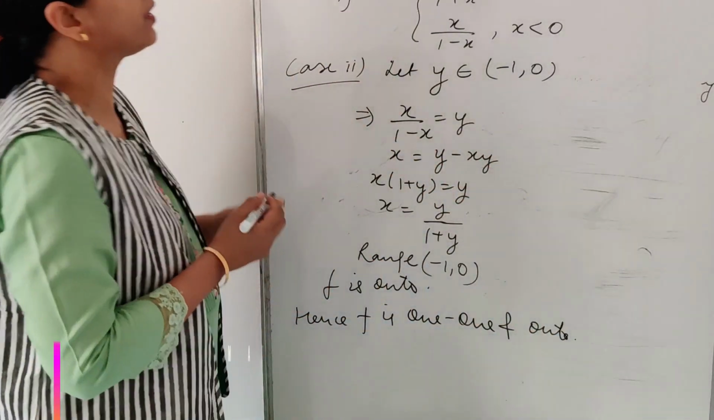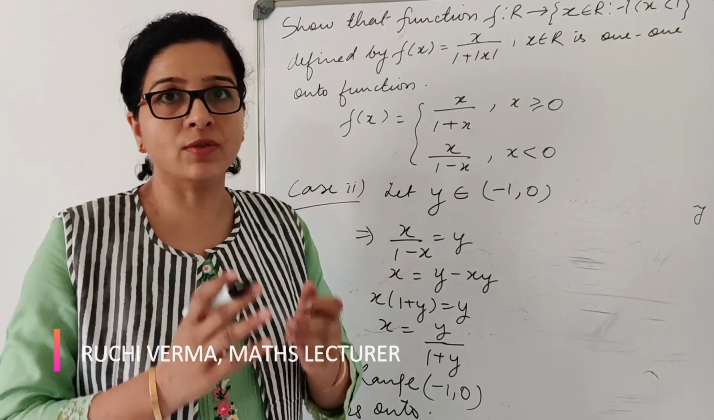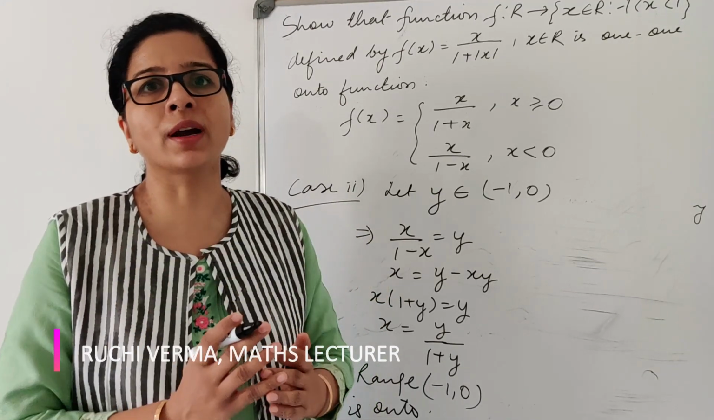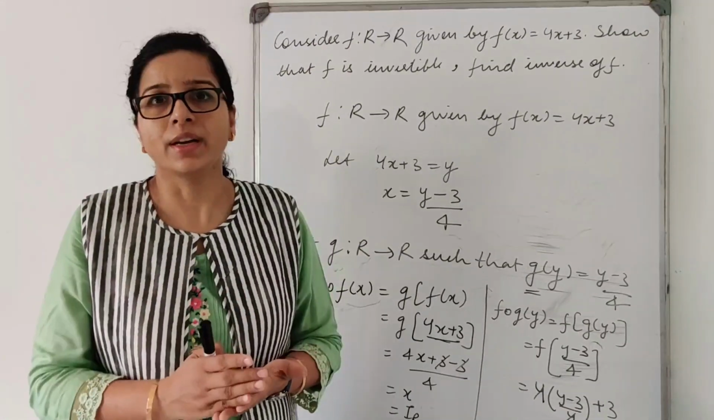So basically whenever you have a mod function, please define the mod function and case-wise you prove 1-1 and onto, and then you can compile. Today we learned introduction to functions, kinds of functions, checking of bijection function and examples. That's all. Stay tuned.